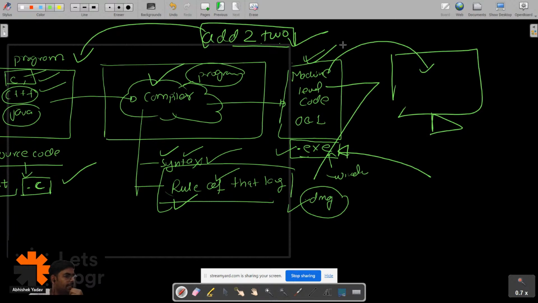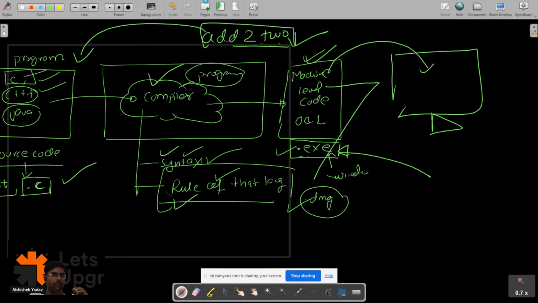Please write in the chat if it is clear till this point. Why we write a program? Okay, clear? Okay, great. Anyone has any doubt till this point?